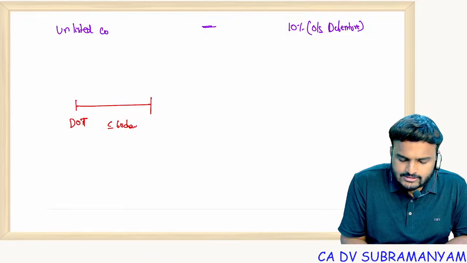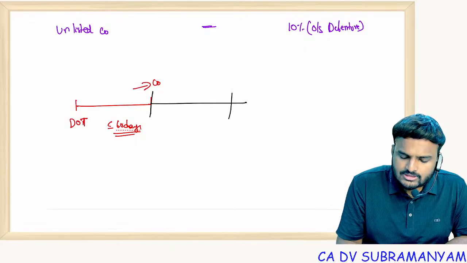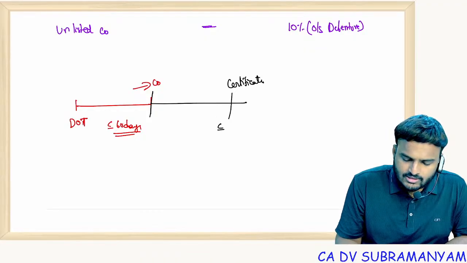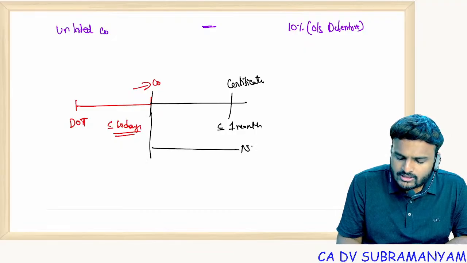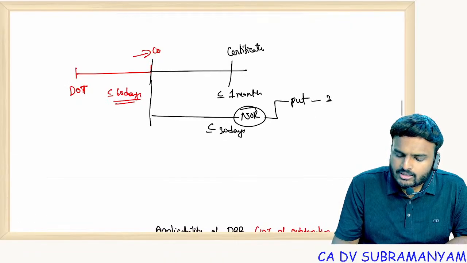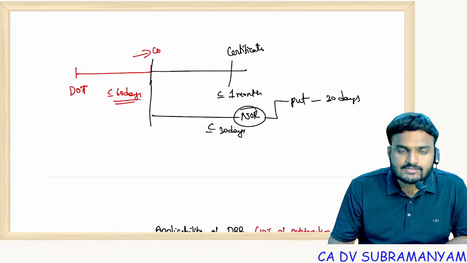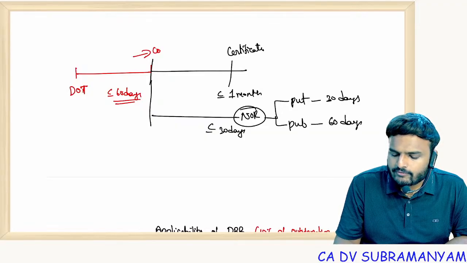Within 60 days, submit documents to the company. Company receiving these documents must give the certificate within 1 month, or else give notice of refusal within 30 days. If notice of refusal has been received, then for shares belonging to a private company, prefer an appeal within 30 days. A public company prefers an appeal within 60 days of notice of refusal.